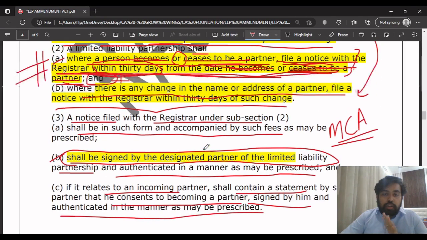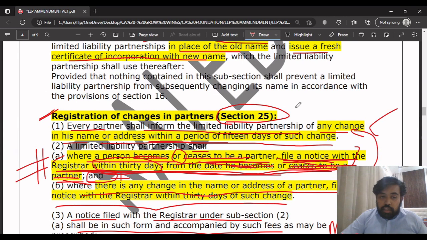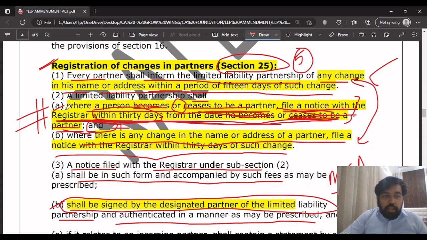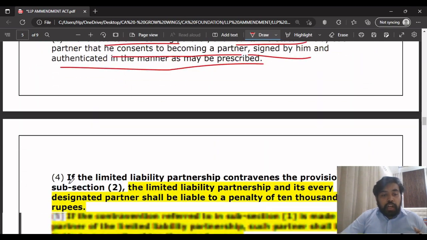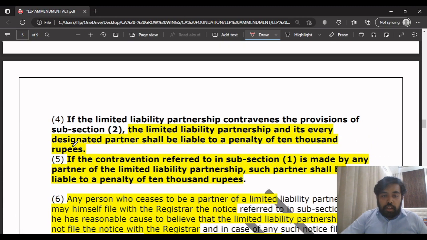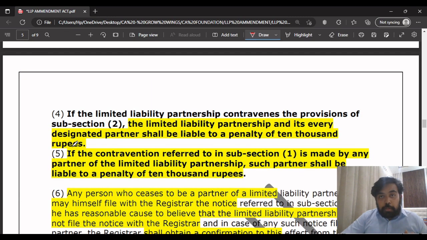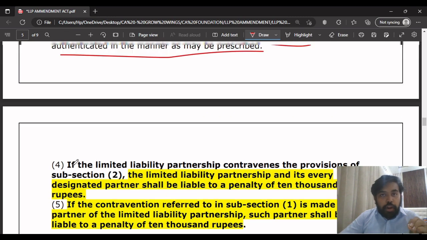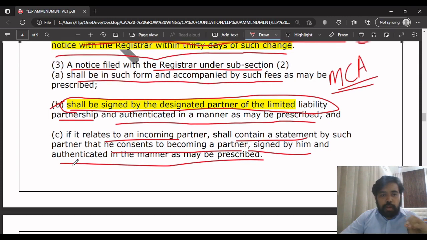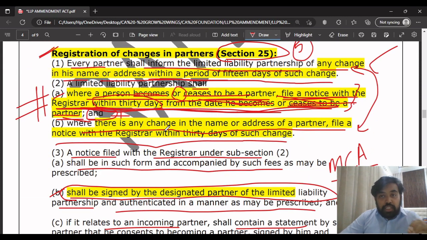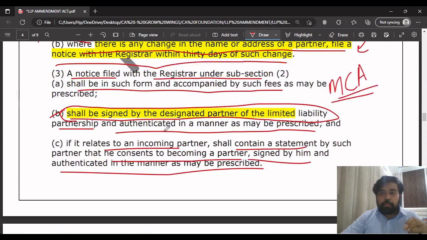I hope you understood. They can ask this question, registration of change of partners, for 5 marks. Then you have to write each and every point, subsection 1, 2, and 3, and even subsection 4 as well. At least you have to write five points, otherwise they won't give you marks. Each point is very important from the exam point of view. This entire topic on registration of changes in the partners is very important.